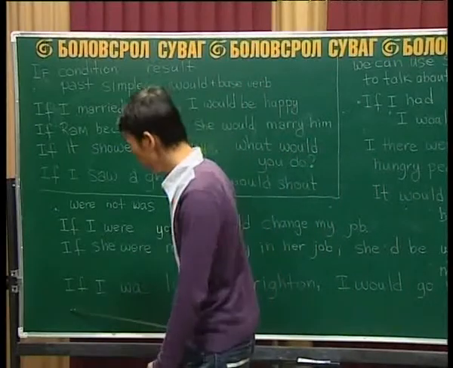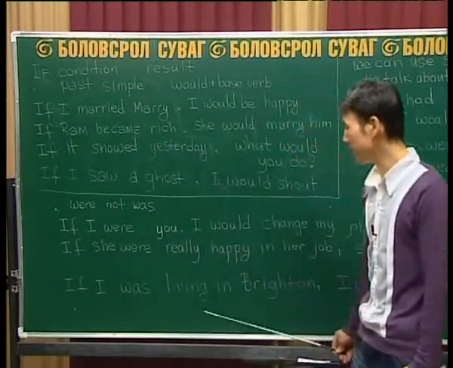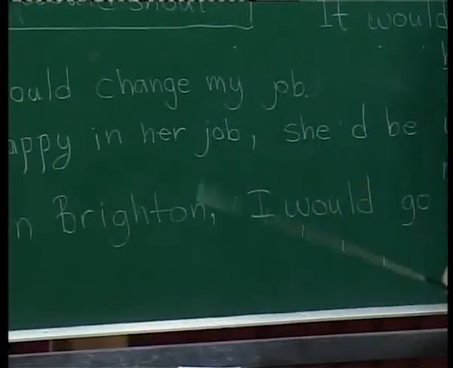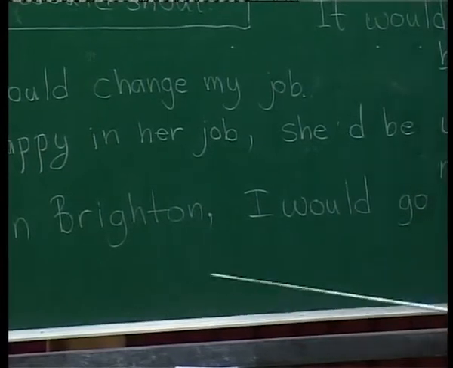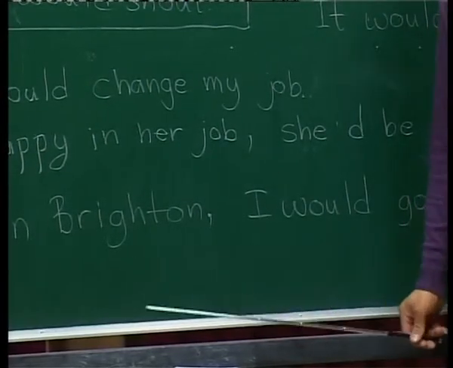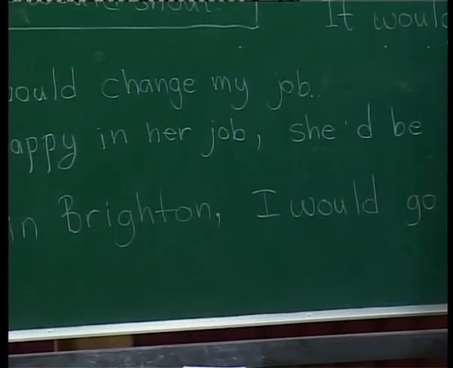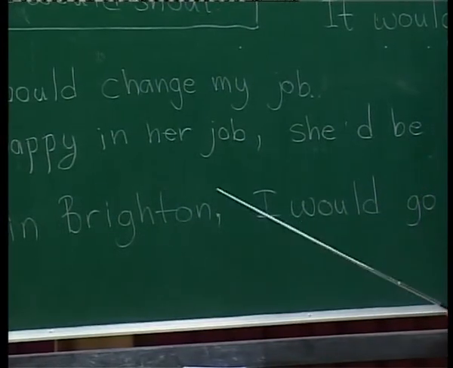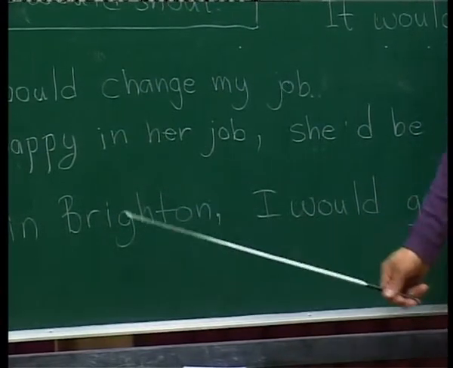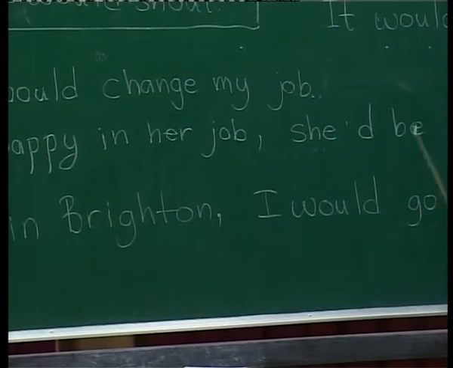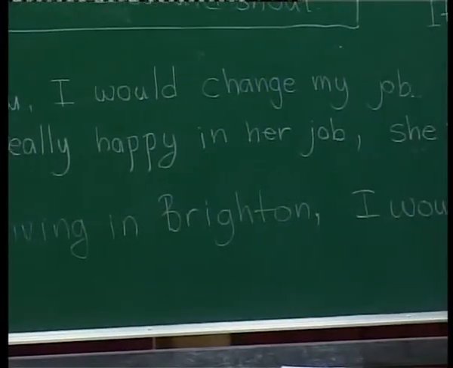And here, if I was living in Brighton, I would go by train. Brighton is a city. And me, just as an example, if I was living in Brighton, and Brighton is a city, and now I am living in Mongolia, not in Brighton.